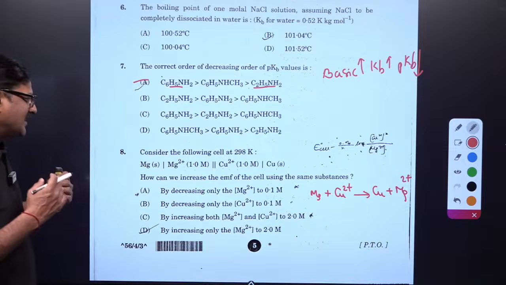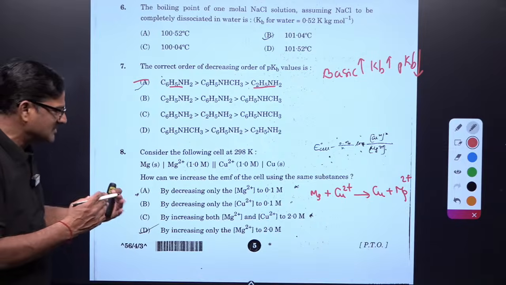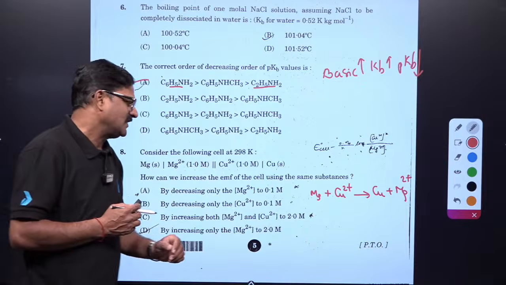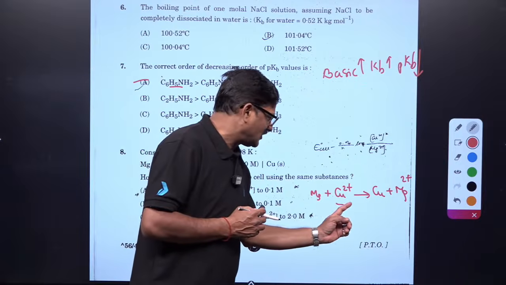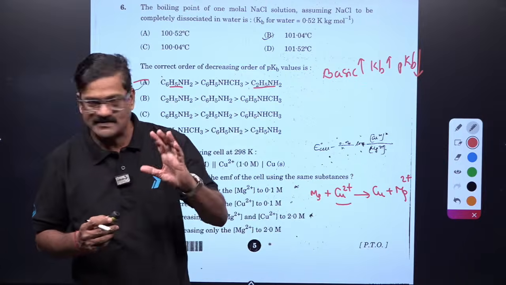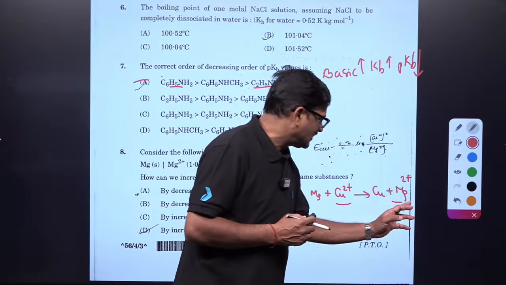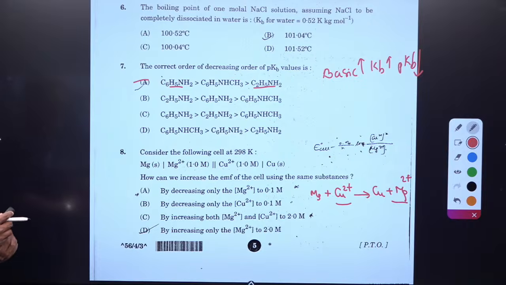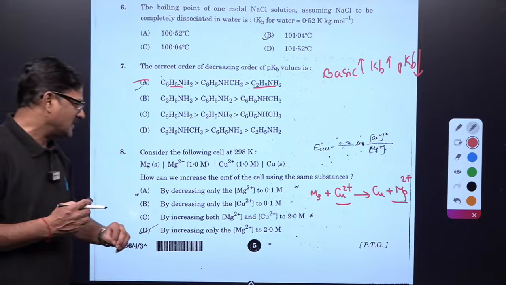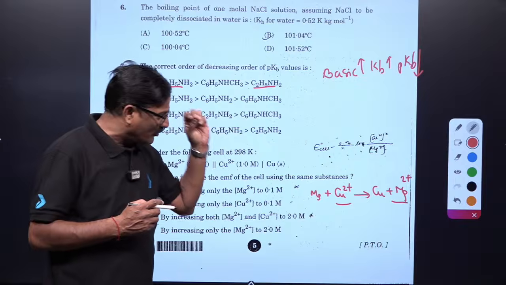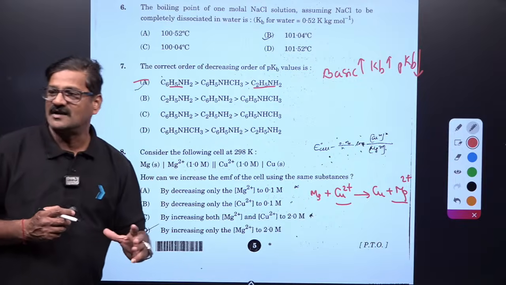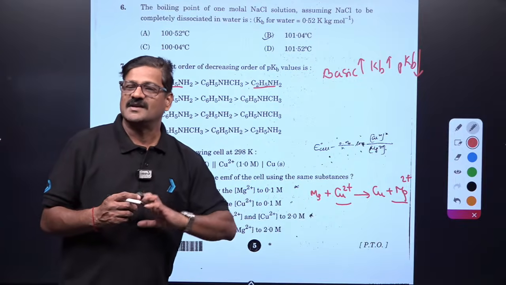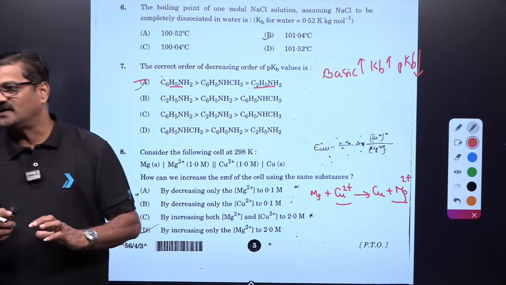To increase the EMF of the cell, you have to increase the concentration of copper 2+ and decrease the concentration of magnesium 2+. That is the only way you can increase the EMF.